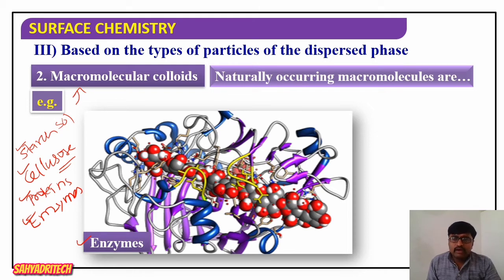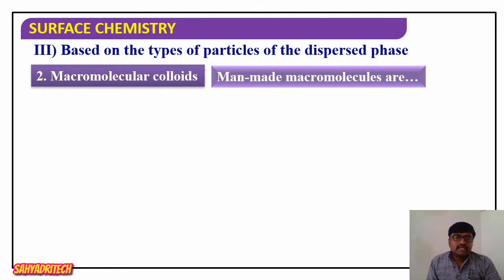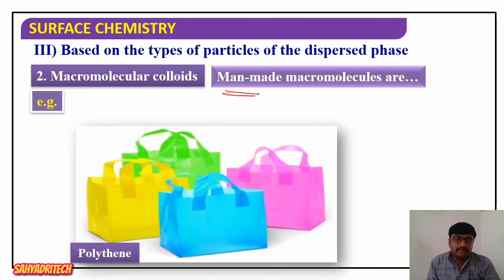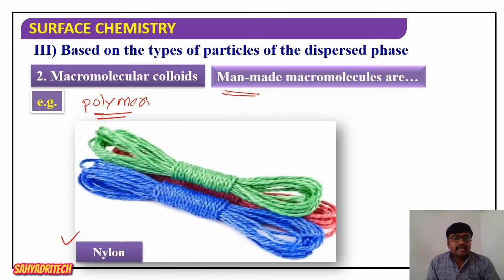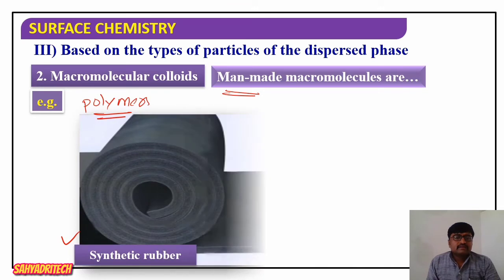Now we consider synthetic, or man-made, macromolecules. Examples of man-made macromolecules include polymers. Generally, synthetic polymers are examples of man-made macromolecules. For example, polythene is an example, and nylon is another example of man-made macromolecules, and polystyrene, synthetic rubber.